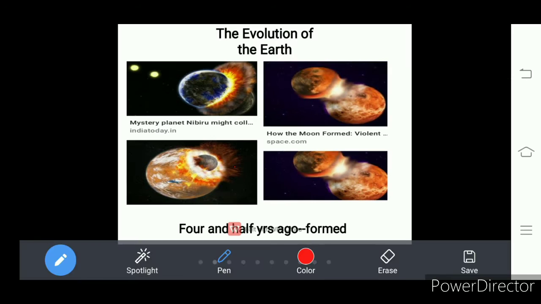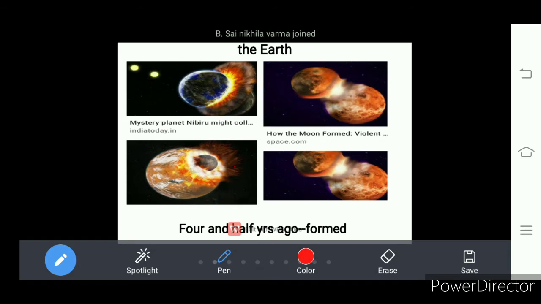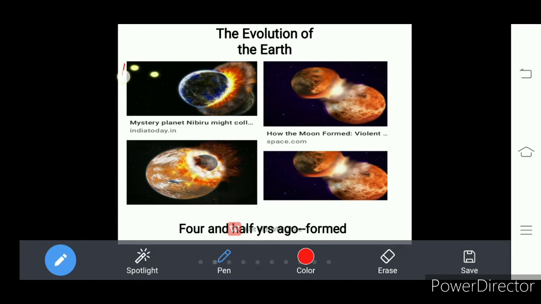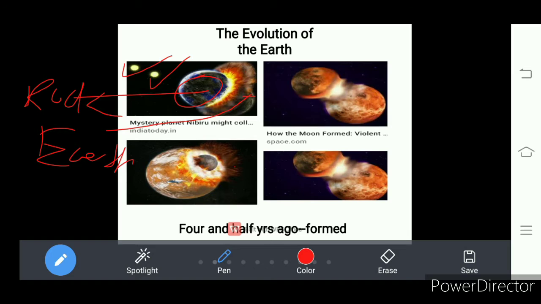Now look at here. In this slide, you will come to know. What do you see here in the figure? See, some small parts I have given here. Look at here, I am pointing it. 1, 2. That is a hard substance. Understand? Massive rock. And as it comes near to the earth, see, this is the earth. And that earth is hit by this rock. It is a massive rock. What do you mean by massive? Very, very large, very big.